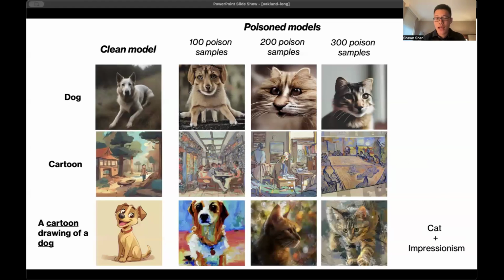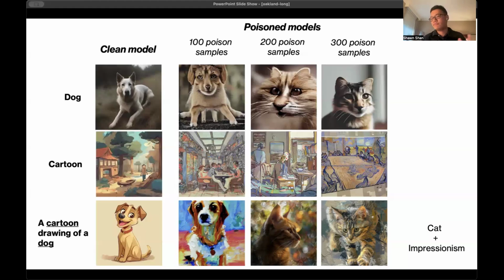And more interestingly, what happens is the model will start generating a cat image in the impressionist style. Okay, so this shows the model's internal understanding of these concepts completely shifts to a totally different concept, replaced by the wrong concept injected by the attacker.